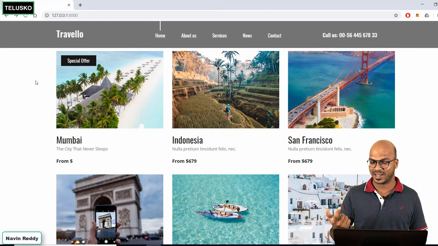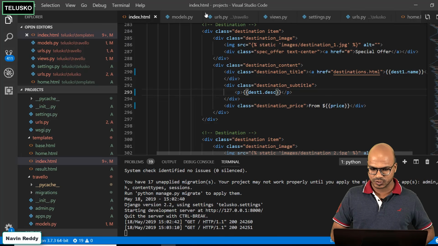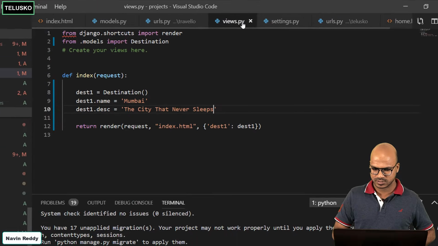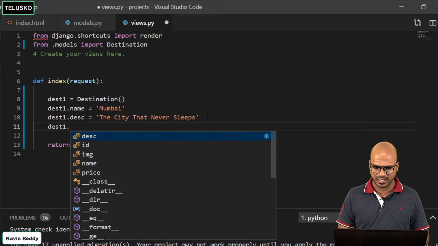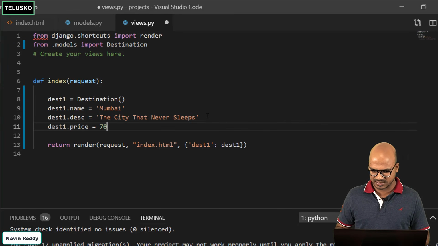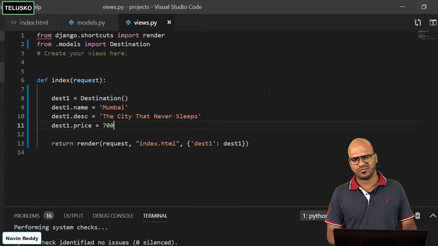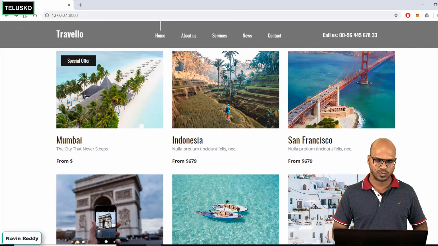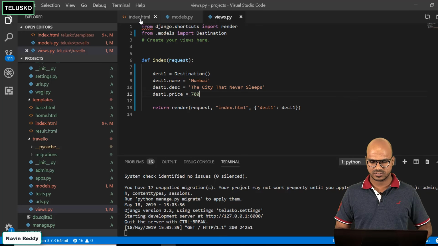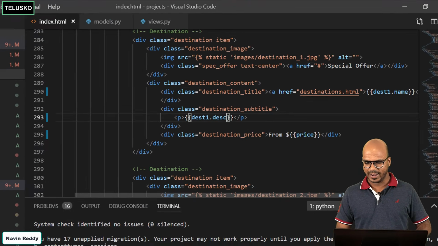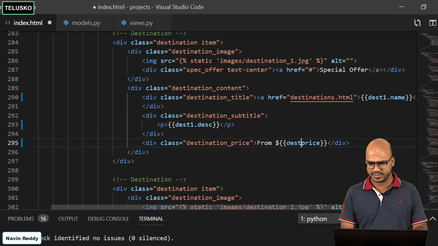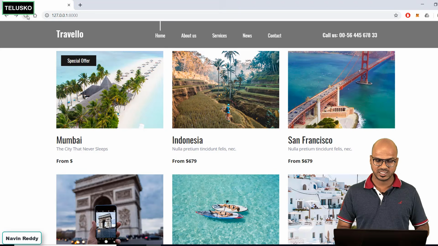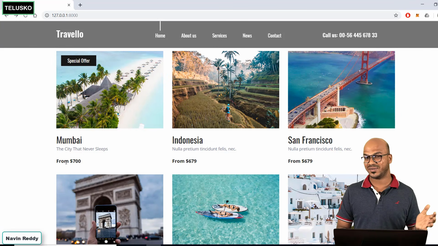Now we want the price as well. So what I will do now is go back to the views. Let's set some more values. We can set the price. Let's say price 700 here. I'm just going with random values here. It doesn't make sense, we don't want to change the stuff, so the values which I'm giving here are random. Let's go back to index.html, and here let's say price should be dest1 dot price. That's where the value of price is, and you can see we got 700.